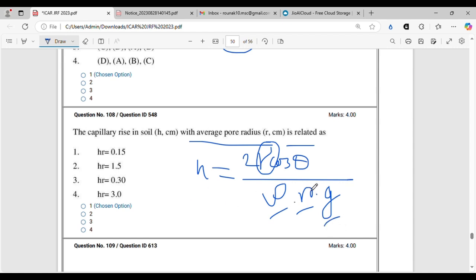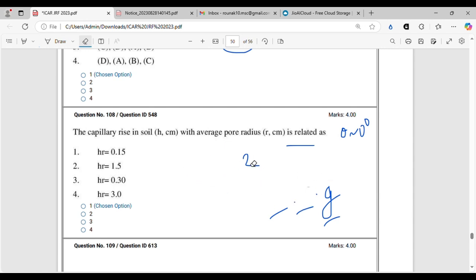Except r and h, all the values are known. Since theta is very close to 0 degrees, we take cos theta as 1, so the cos theta term gets eliminated. We know the surface tension of water at the particular temperature, which is around 72.79 per centimeter square. If we put in all the values, we get a very simple relation: h is equal to 0.3 by d, where d is the diameter.